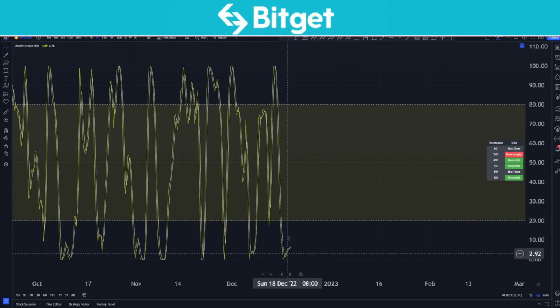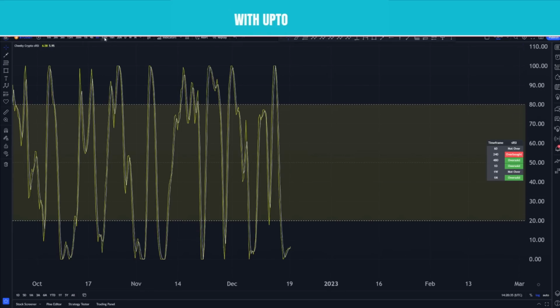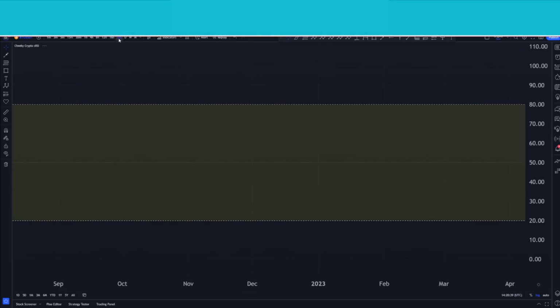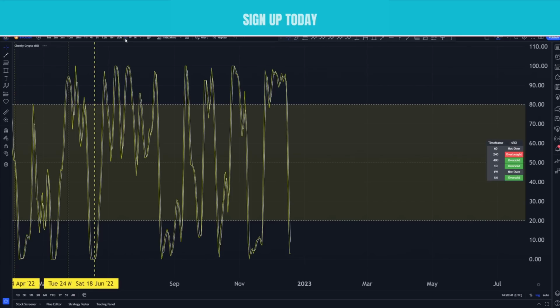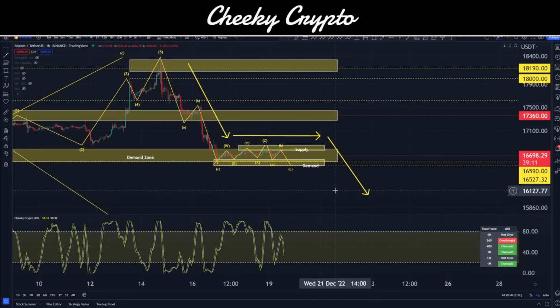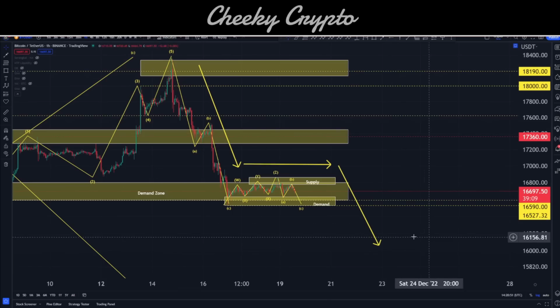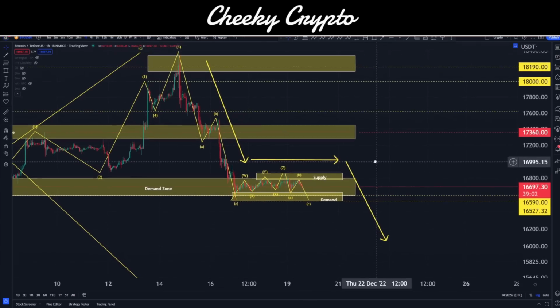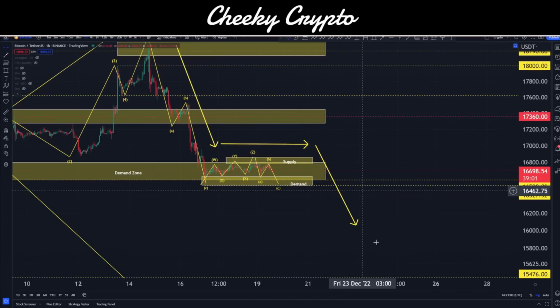If we come to the 8-hour, you can see that we're oversold and we've got loads of progression to the upside. The same can be said for the 12-hour, the 16-hour, the 20-hour, and the daily chart. The daily can still be down here for a few more days. So it's only really the hourly and the 4-hourly chart that I'm thinking have this small move to the downside. So the momentum indicators are telling us that we probably are going to have to move down a fraction. Not a guarantee, of course, but it is an idea that we have A, a continuation pattern, B, the liquidity is down nice and low.